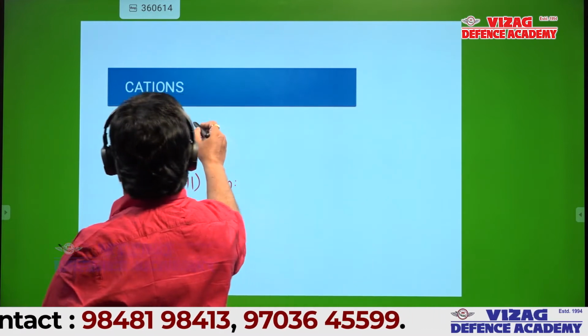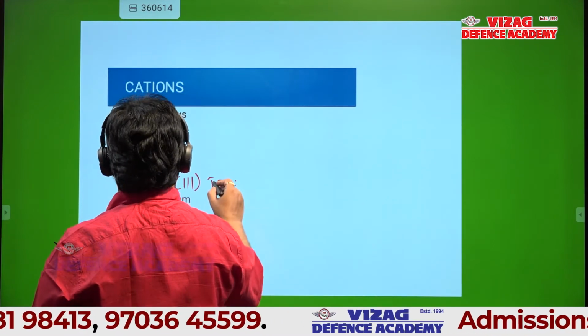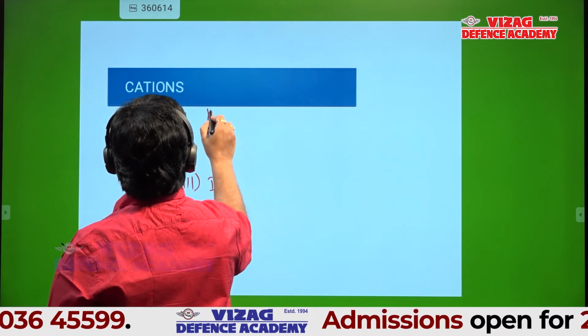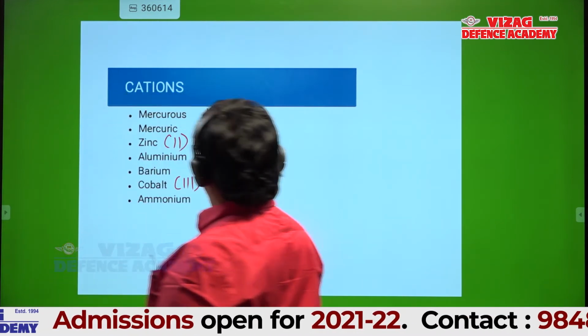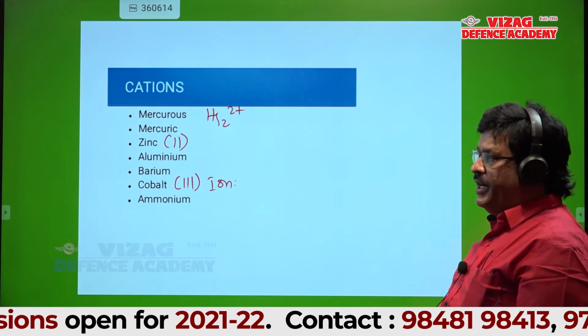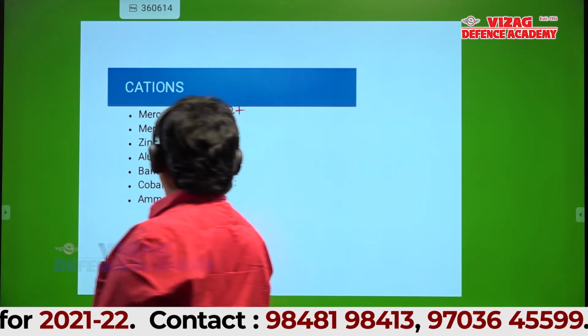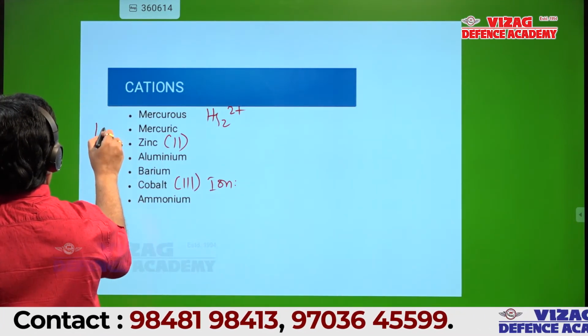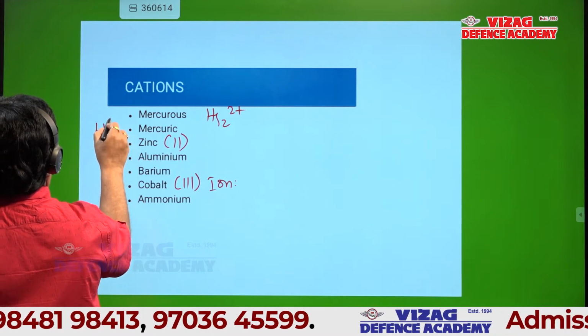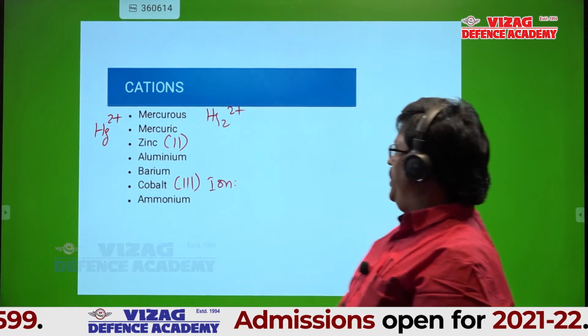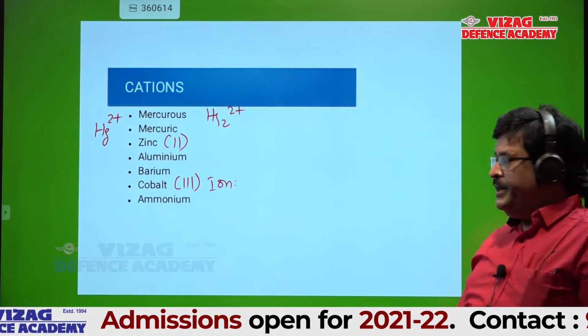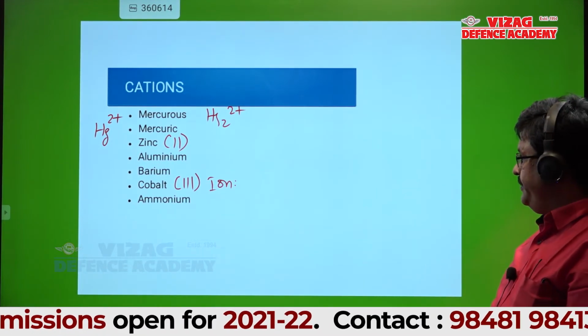Mercurous, can anyone tell? Hg2 2 plus. Can anyone tell mercuric? Hg 2 plus. That's right, you are correct. Can anyone tell zinc?